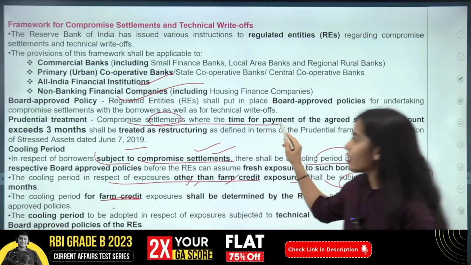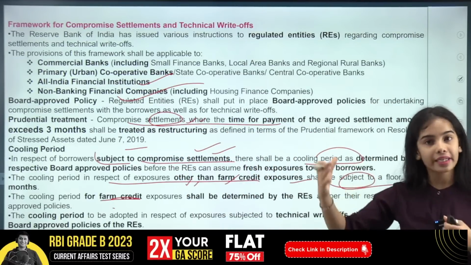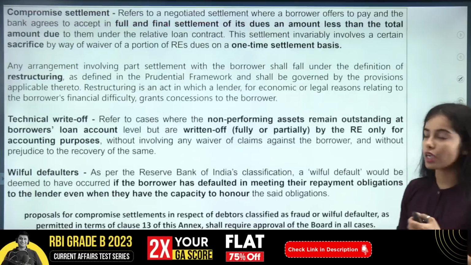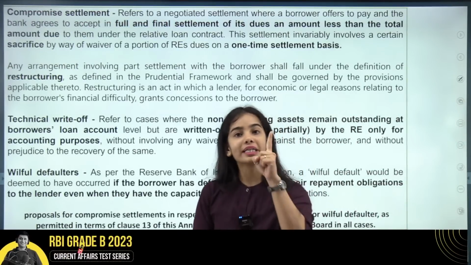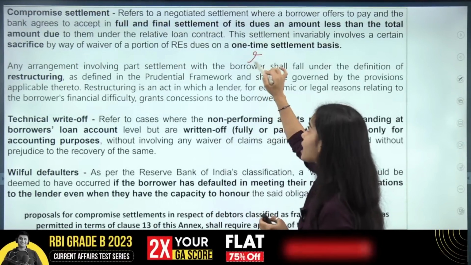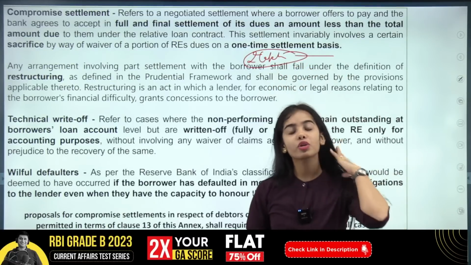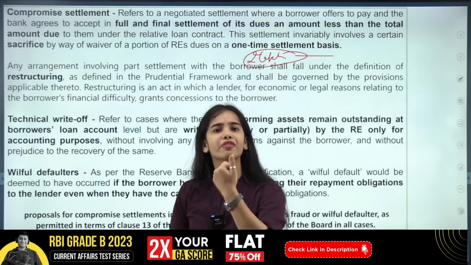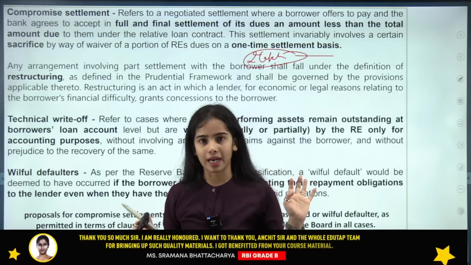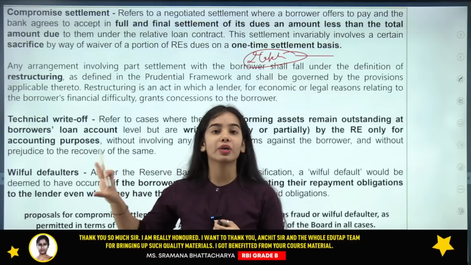Compromise settlement: if the time for the payment in the compromise settlement is exceeding 3 months, it will be called restructuring. So what is the compromise settlement? First of all, it is a one-time settlement. You have to give 2 lakh to the bank and you are not able to give that. So the bank will say, okay, just give us 1 lakh and we are waiving your extra 1 lakh. Or just give us 75,000, we are waiving off 1,25,000.